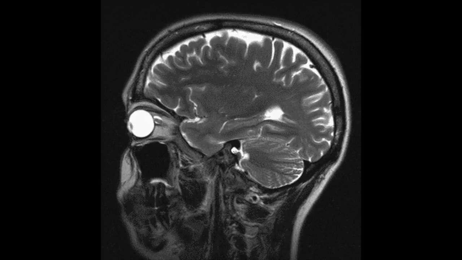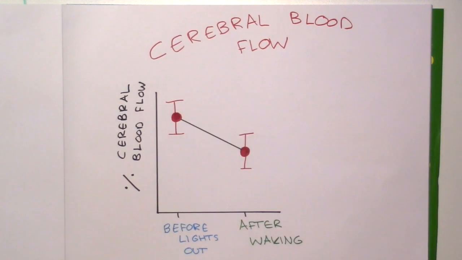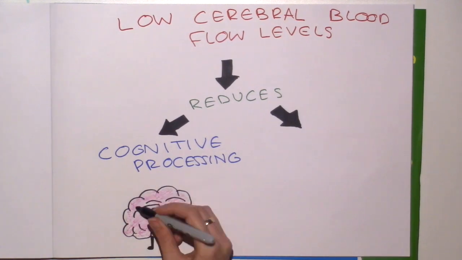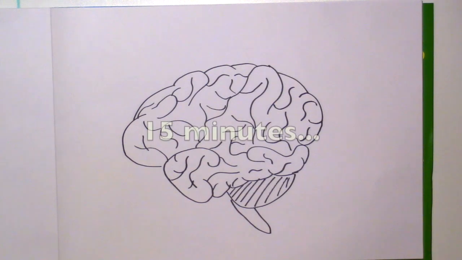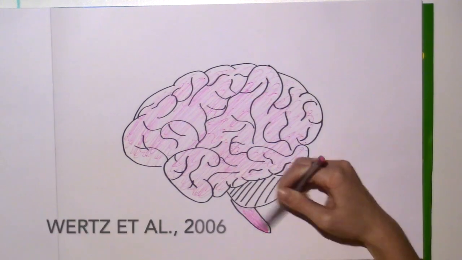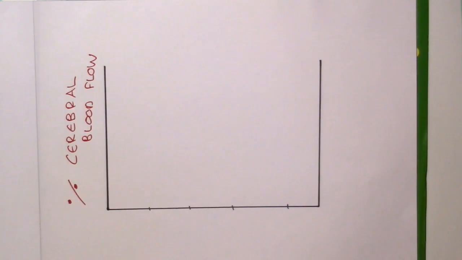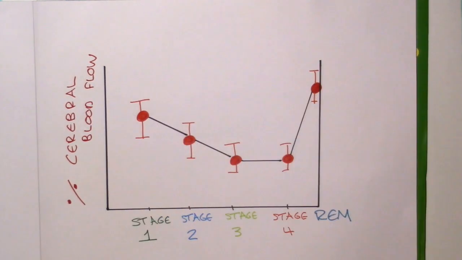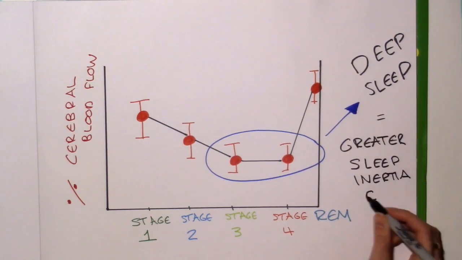Brain imaging studies show that individuals express a lack of cerebral blood flow upon awakening compared to levels in the afternoon or evening. Low cerebral blood flow levels are thought to be a factor which reduces cognitive processing and physical activity. Studies using advanced brain imaging have shown that it takes around 15 minutes to receive normal daytime blood flow. This 15-minute period is similar to the duration of sleep inertia. Blood flow and sleep stages are also associated. Cerebral blood flow decreases from stages 1 to 4 and is lowest during slow-wave sleep. This corresponds to the occurrence of worse sleep inertia symptoms if waking up from slow-wave sleep.